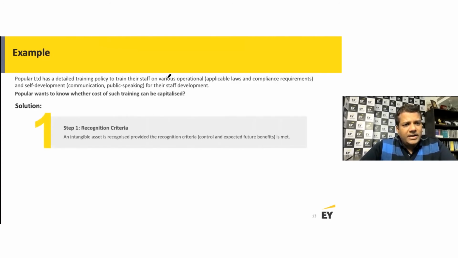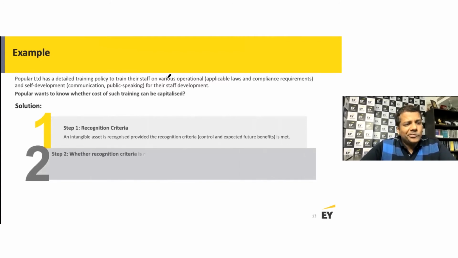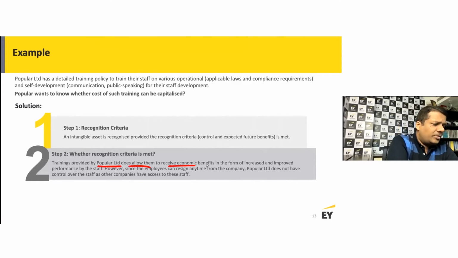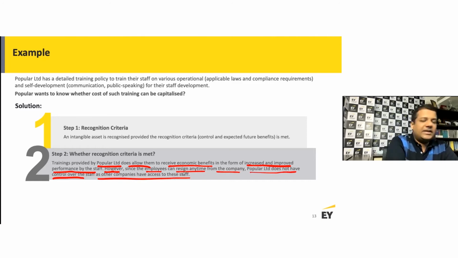An intangible asset is recognized provided the recognition criteria are met, which are control and expected future benefit. The training provided by Popular Limited does allow them to receive economic benefits in the form of increased and improved performance by the staff. However, since the employees can resign anytime from the company, Popular Limited does not have control over the staff, as other companies have access to these staff.